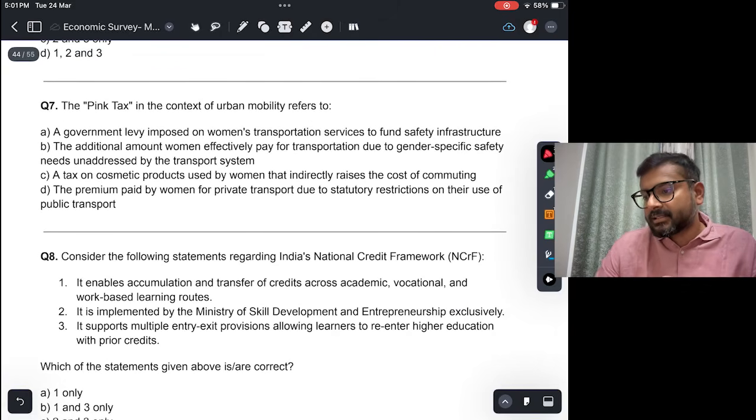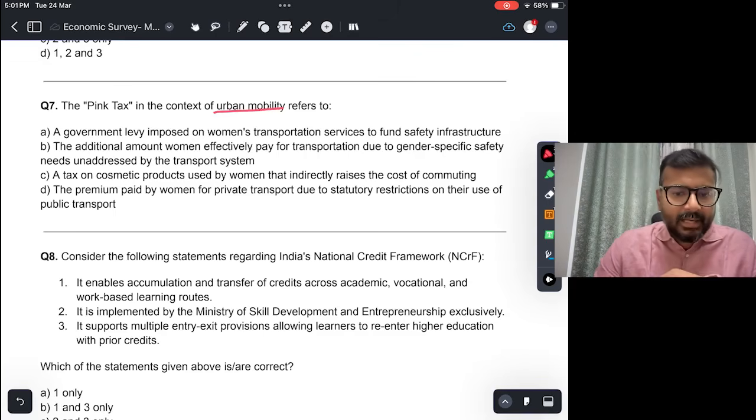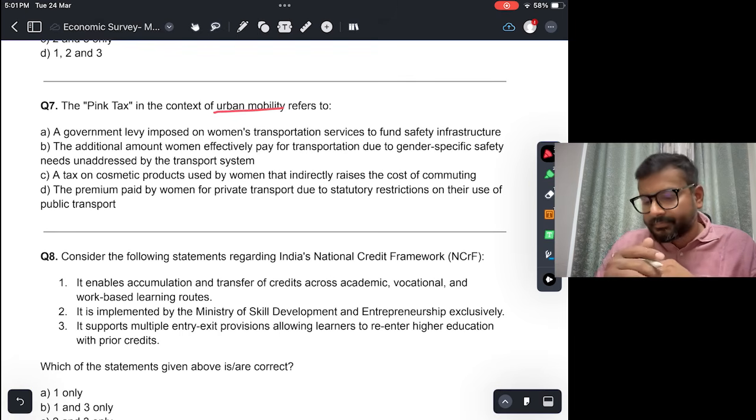Seventh, the pink tax in the context of urban mobility refers to. Okay. Pink tax generally you will hear, it is not a formal term. The term is used very informally. Like in context of urban mobility, option A is a government levy imposed on women's transportation service to fund safety infrastructure. This is not true.